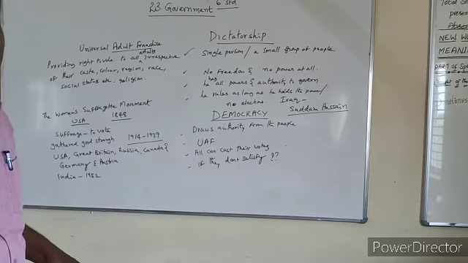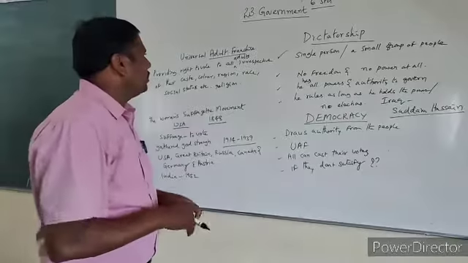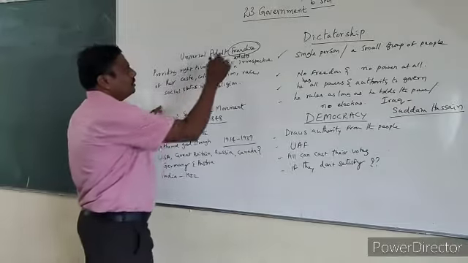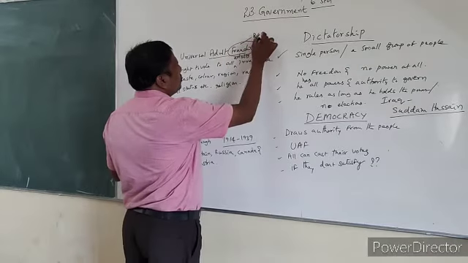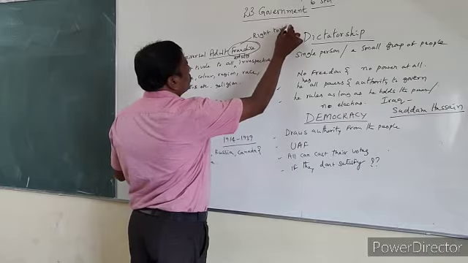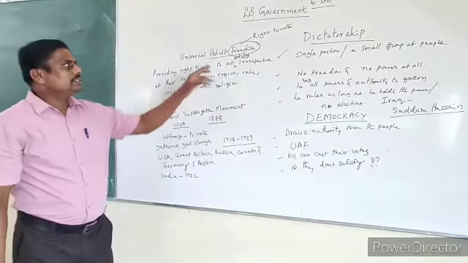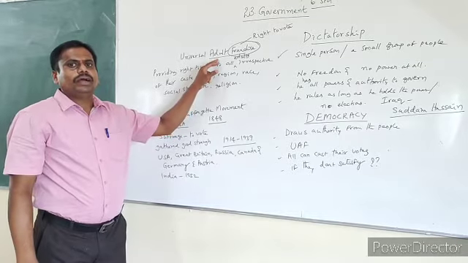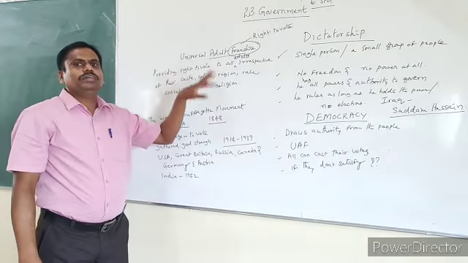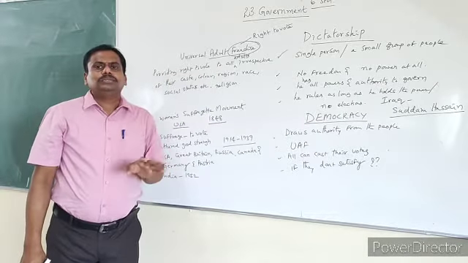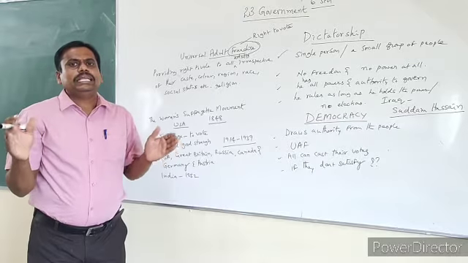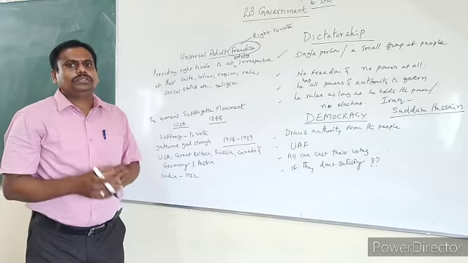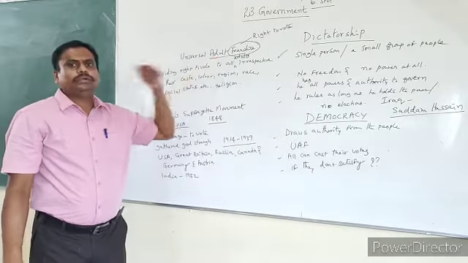Universal adult franchise means, first of all you have to understand the meaning of franchise. Franchise means the right to vote. To whom are you giving it? Adults. How are you giving it? Universally. Adults means who? The people who have crossed 18 years of age. Those are adults. For them you are giving the right to vote.